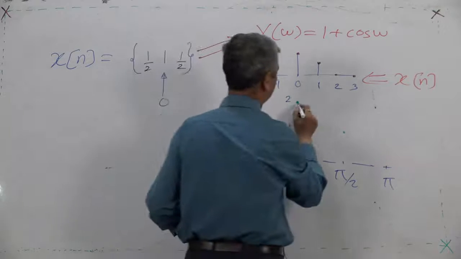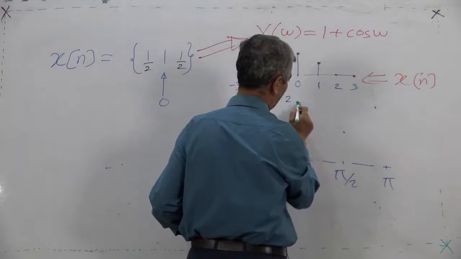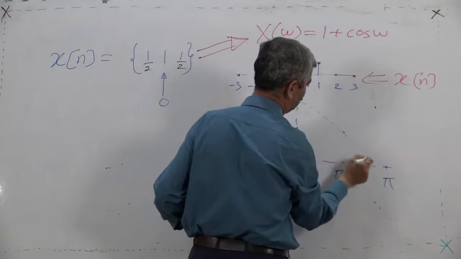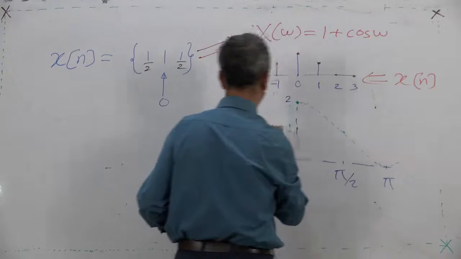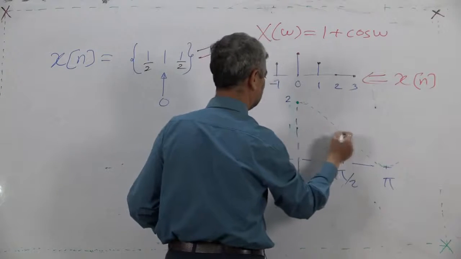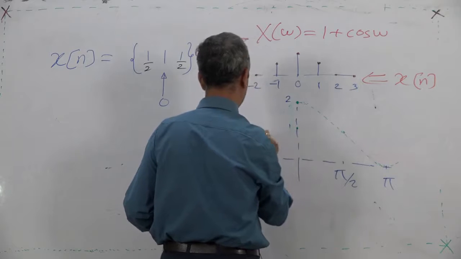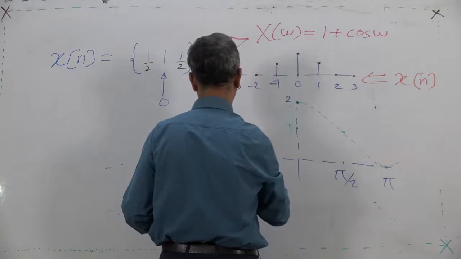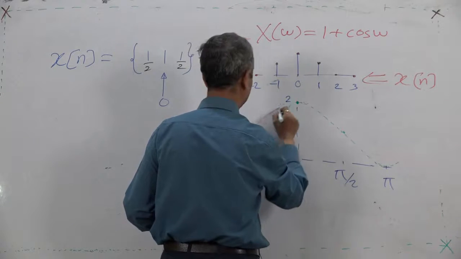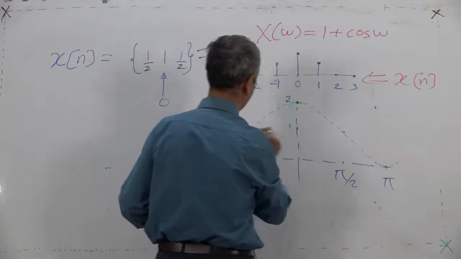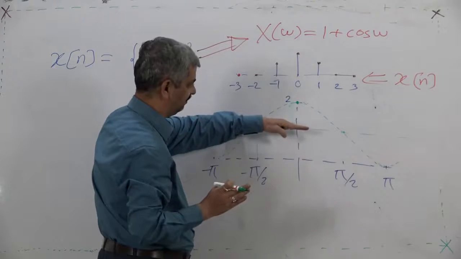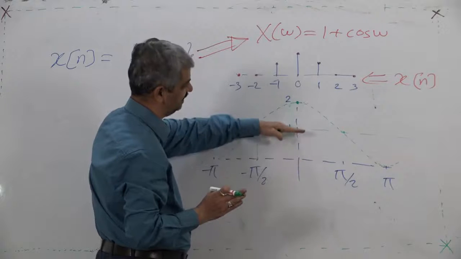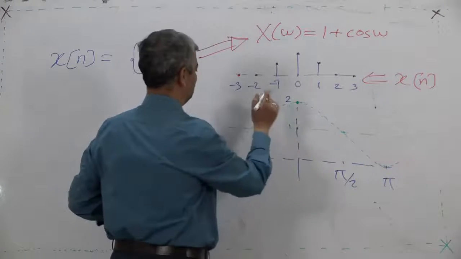At pi by 4 you can calculate it later on. So it would be a curve like this. It is 1 here at pi by 2. If you raise the cos omega curve by 1, this is 1 plus cos omega.